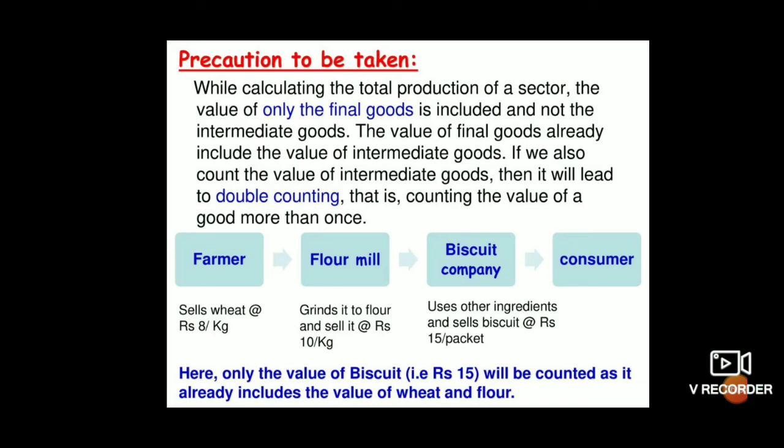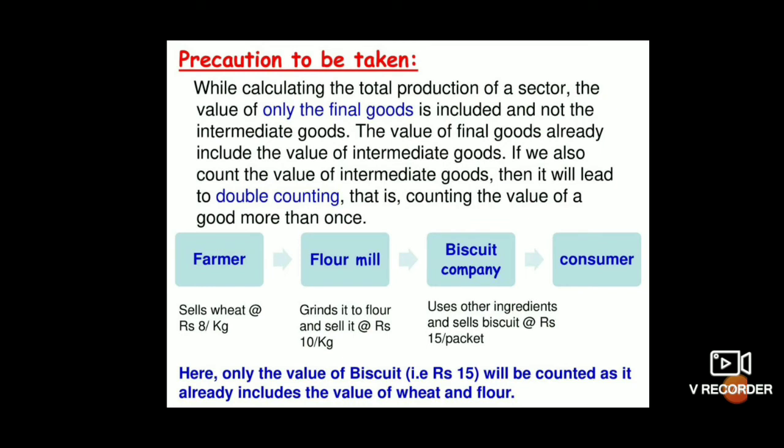Then after that, this flour comes to the biscuit company, which uses other ingredients and sells the biscuit at 15 rupees per packet. And finally, it comes to the consumer, as we are buying the biscuit.